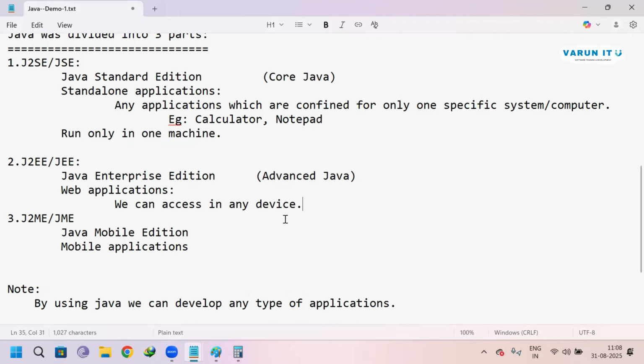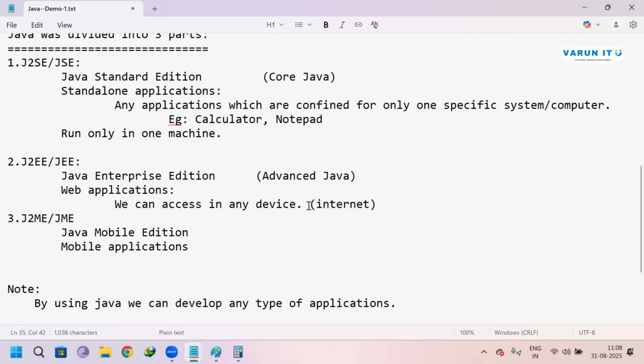Web applications we can access in any device. How can we access? We said we can access standalone applications with only one device, but here we can access in any device. Means how? Web means internet. We can access through the internet. This is called internet based applications.